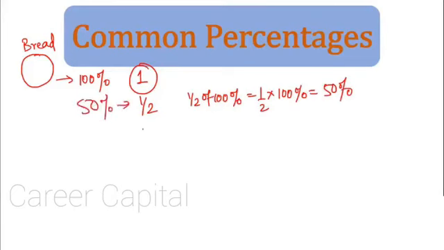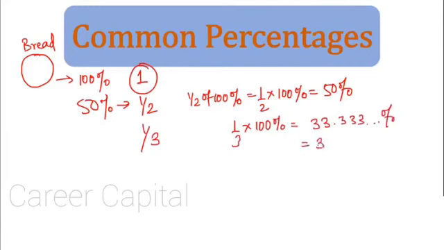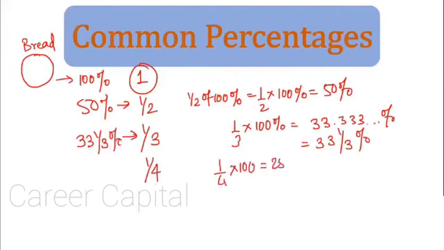Same way, if someone says give me 1/3, then it would be 1/3 into 100%. That would be 33.3333 going on percent, or we can express it as 33 1/3%. So 33 1/3% is nothing but 1/3 of the object. If someone says give me 1/4 of the object, what would it be? 1/4 into 100, that is nothing but 25%. So if someone wants 25% of the object, just give that person 1/4 of the object.